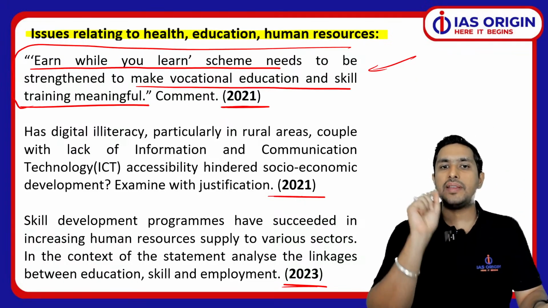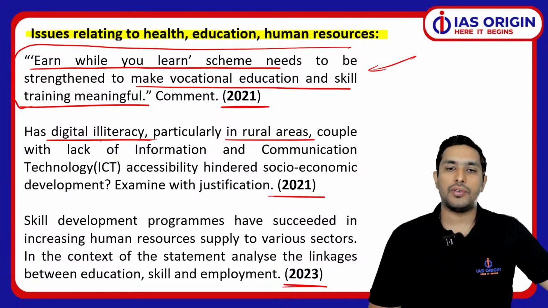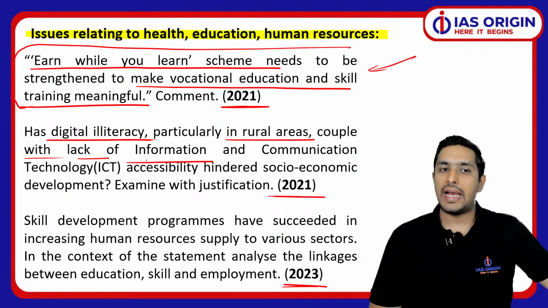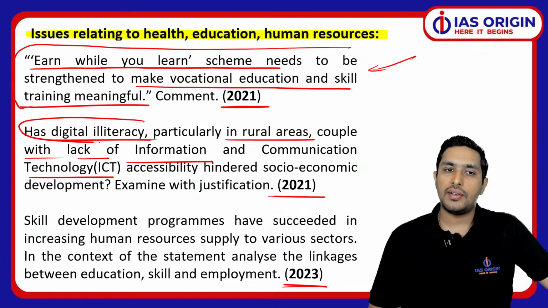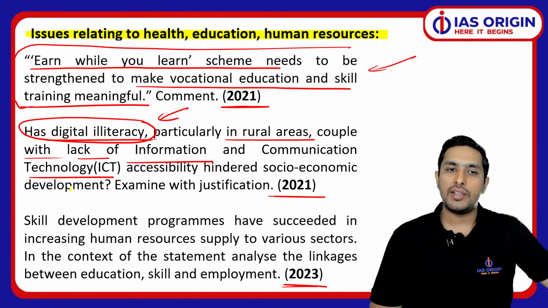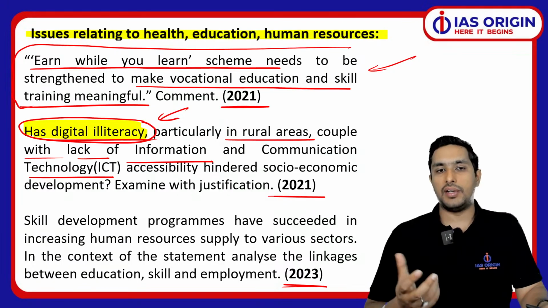Everyone has to have a basic idea about this. In 2021, again we had a question about digital literacy, especially in the rural areas, coupled with the lack of information and communication technology, ICT. Now you notice one thing: when we talk about digital illiteracy, people are not digitally literate, so they do not know much about how to operate certain devices.